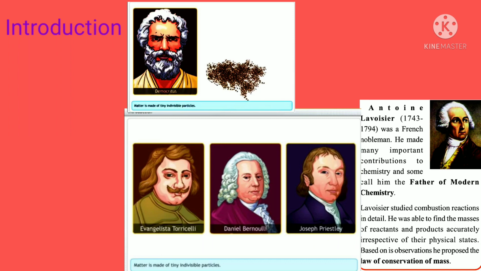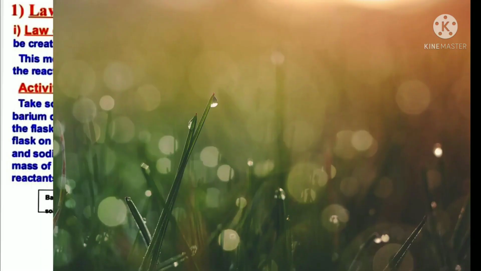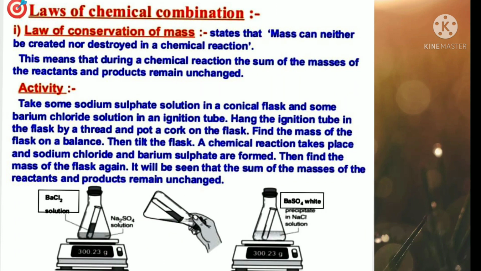Students, observe an activity on the law of conservation of mass. Aim: to find out the change in the mass before and after a chemical reaction. Materials: sodium sulfate, barium chloride, distilled water, conical flask, spring balance, small test tube, retort stand, rubber cork, thread, etc.